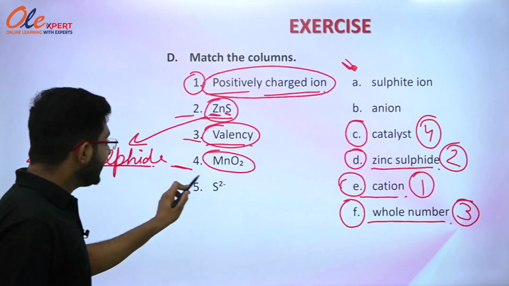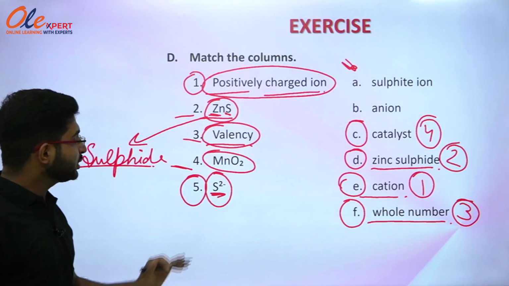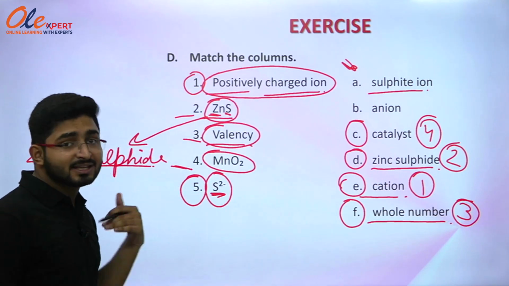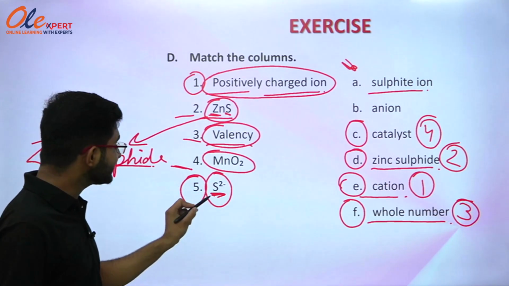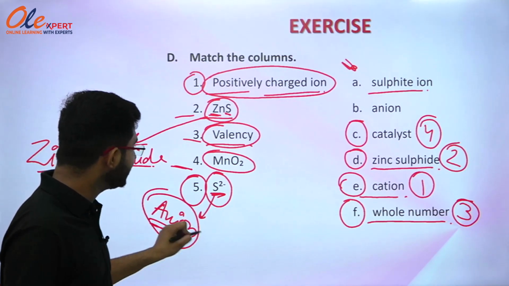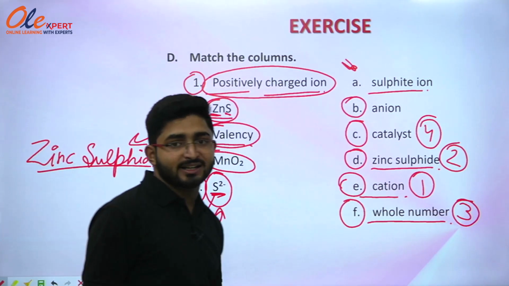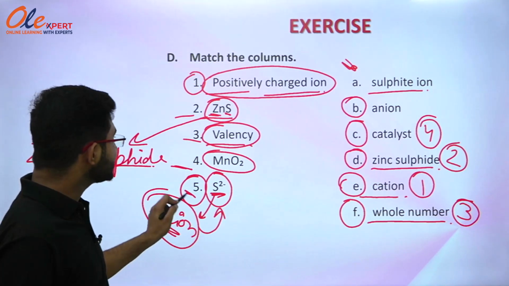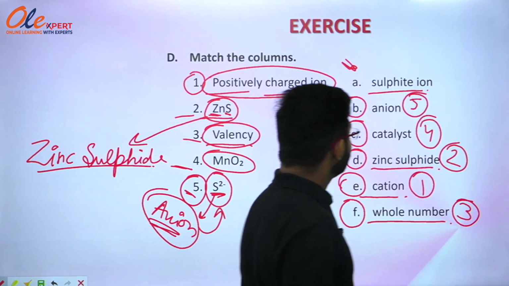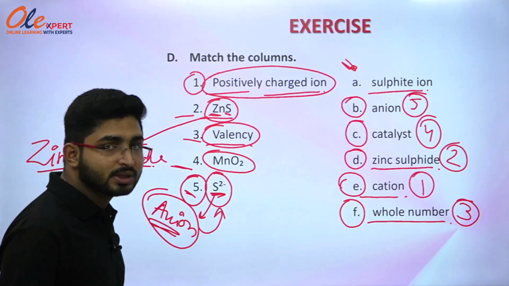Now the next part says S2 negative. What is this? This is an anion. You can see here it is written sulfide ion. No, sulfide ion formula is different. It's not the sulfide ion, it's an anion. You can see there are 2 negative charges over it. So this is an anion. So you can see in the second column, option number B, that is anion, is written over here. So you have to just match it with anion, that is option number B. You can write 5 in front of it. So these are the correct answers for these parts. Now we are going to move with the next question that is given on your screen.